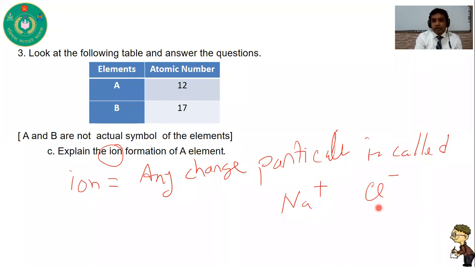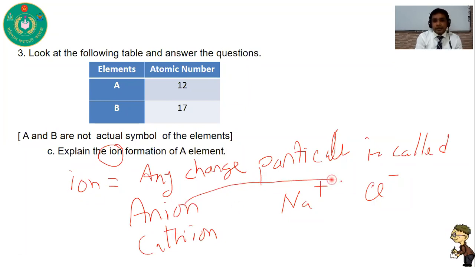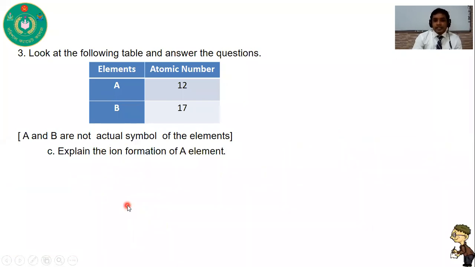Cl-, this is also an ion. Ions are of two types: anion and cation. A negatively charged particle is known as an anion, and a positively charged one is known as a cation. So any charged particle is known as an ion.